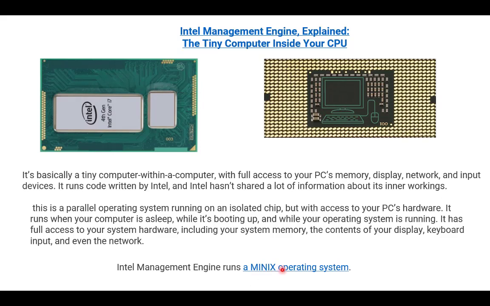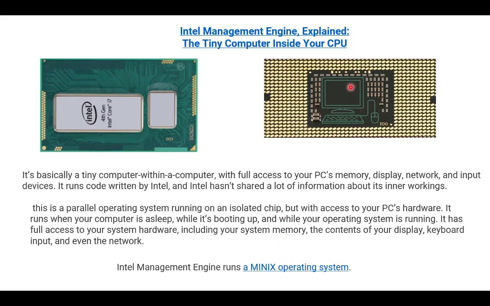As soon as we turn on the laptop or the desktop motherboard, this operating system starts immediately. There is no need to power on; before that this operating system starts and coordinates the entire CPU, sees all the structures and all the securities, and takes care of the CPU using this Minix operating system.